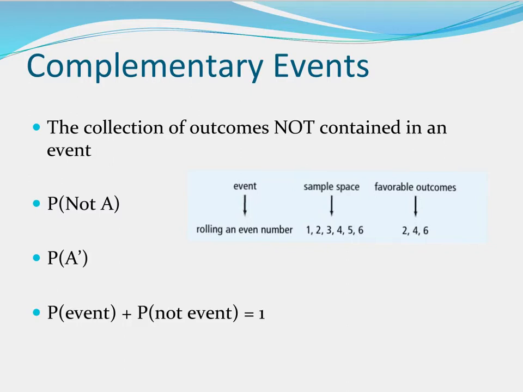And we can say not A, or we could say A prime. I think you recognize that from when we did set stuff. Now, if I say the probability of the event I want, say that's evens, and the probability of what I don't want, say that's the odds, add those together and you get 1, oddly enough, or 100%.